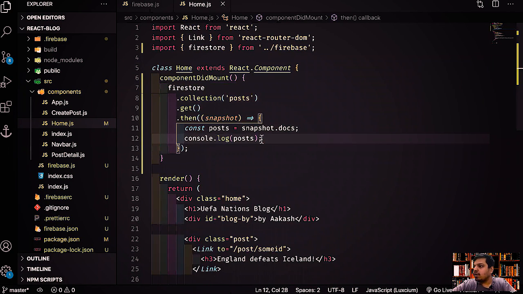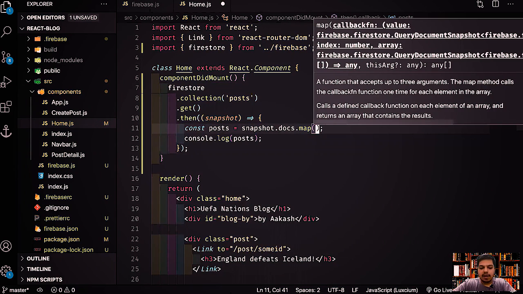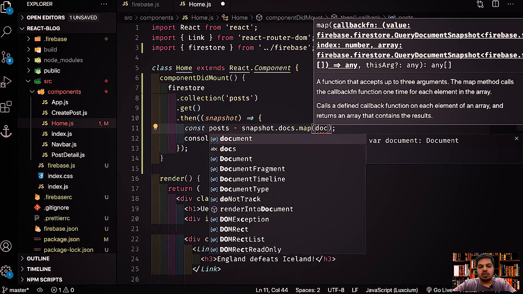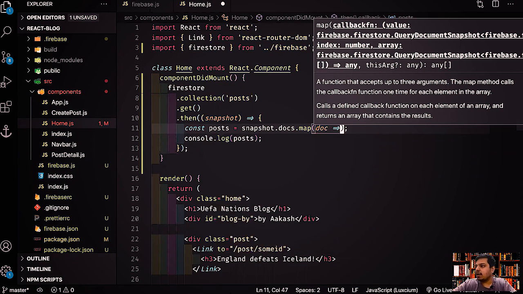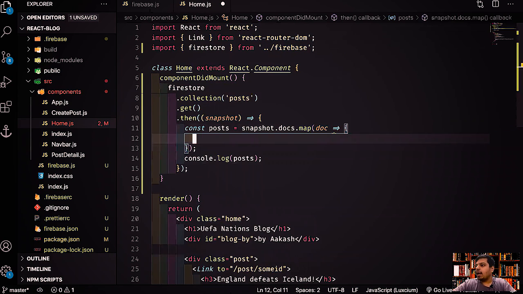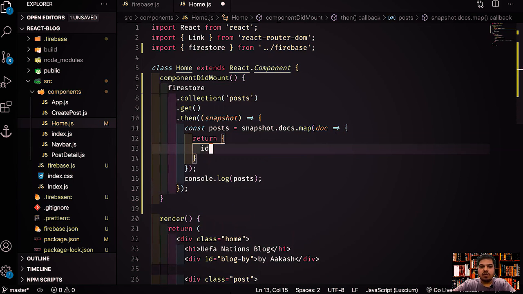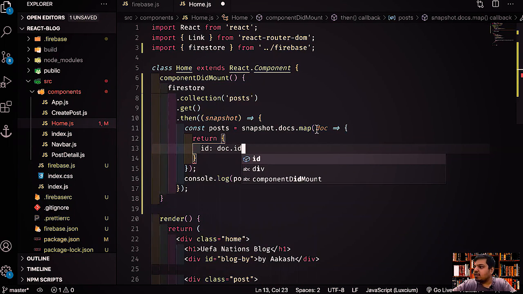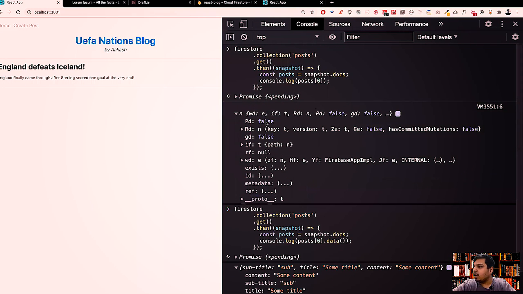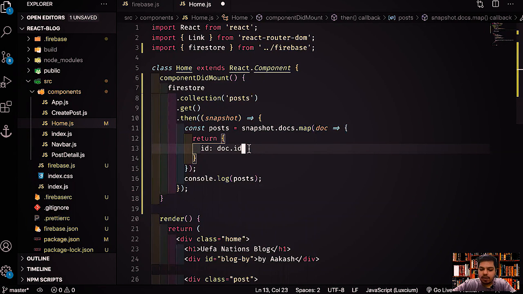So here we'll do a dot map, right? And it will get one document, right? So I'll just use the Firestore term instead of using post and things like that. And what we want to do over here is return an object. First of all, we'll get the ID. So ID is basically doc.id, right? Inside this document, we have an ID. And if you saw over here, here's the ID, right? This is basically the ID part. So we'll get the ID from here.